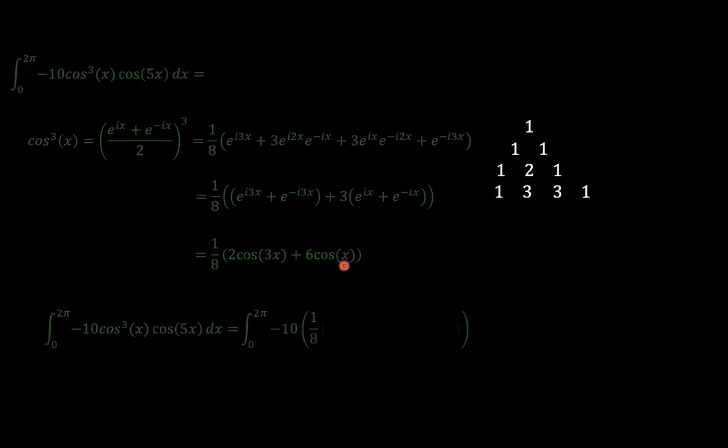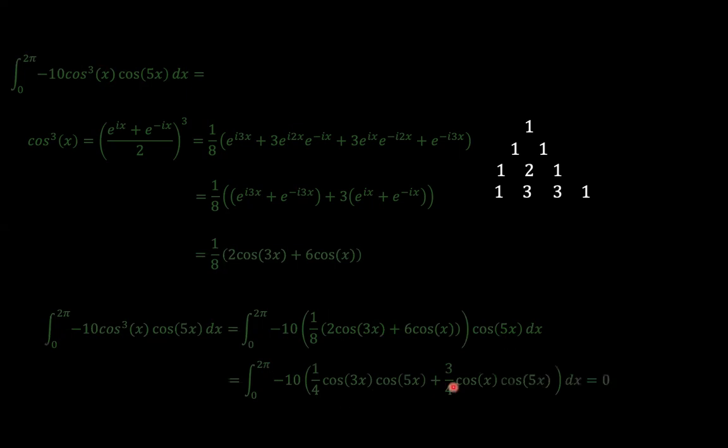And so we have negative 10 times 1 over 8, 2 cosine 3x plus 6 cosine x, times cosine 5x. So cosine 3x times cosine 5x, when you integrate that, we know that these are orthogonal, so that would be 0. And this also would be orthogonal, that would be 0.